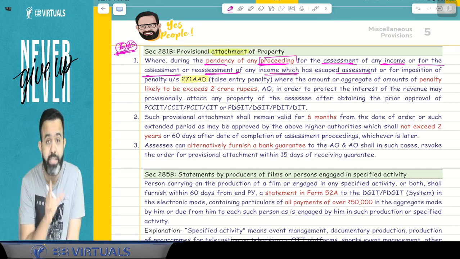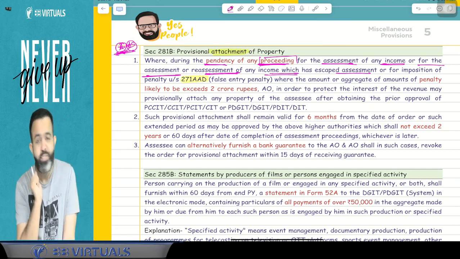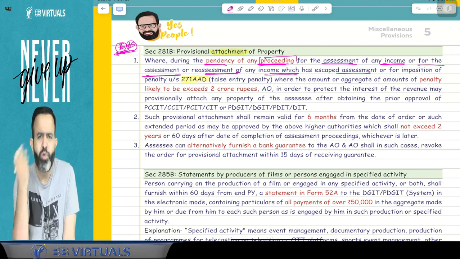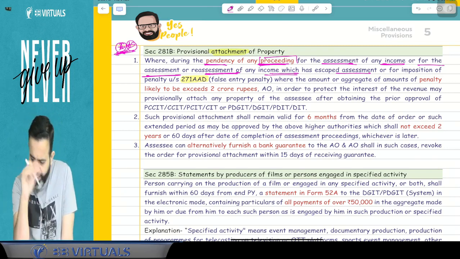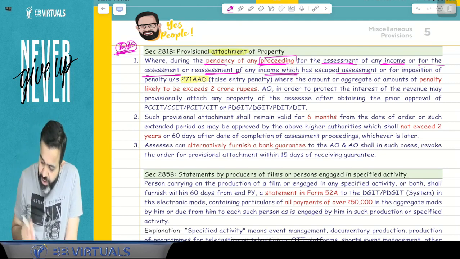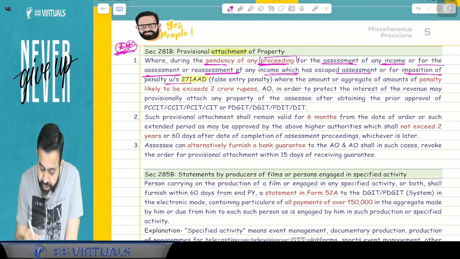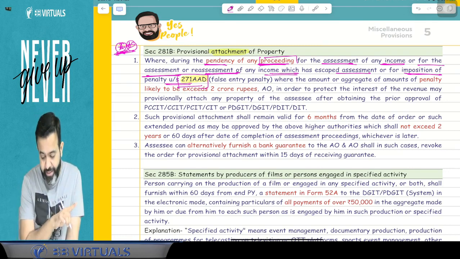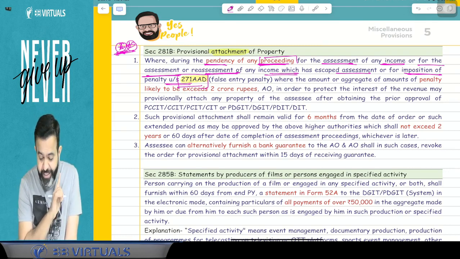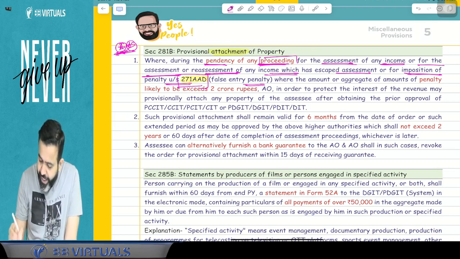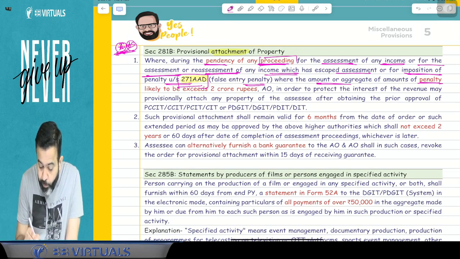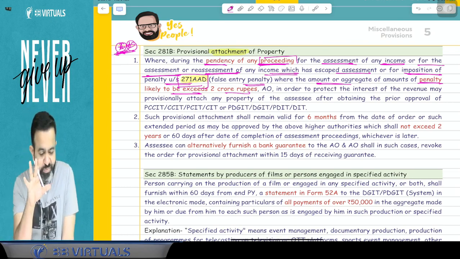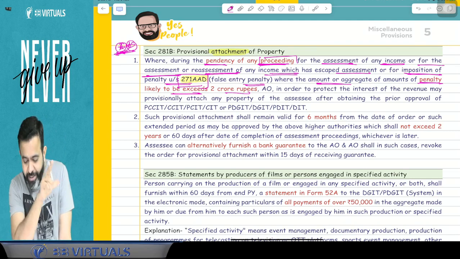Means suppose there is an escaped assessment or reassessment proceeding pending. So I need either a normal assessment like 143(3), 144, or any reassessment proceeding pending. Or suppose for imposition of penalty under section 271AAD, that is the false entry penalty, and this penalty amount is more than 2 crore rupees. Means suppose you have taken a fake invoice of more than 2 crore, means more than 2 crore penalty is possible.